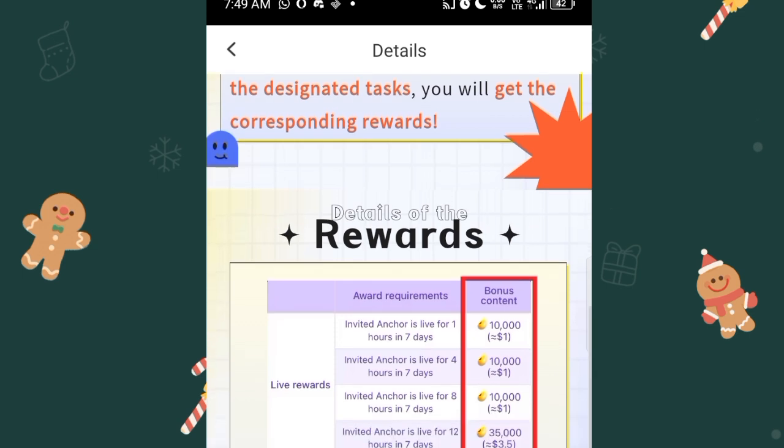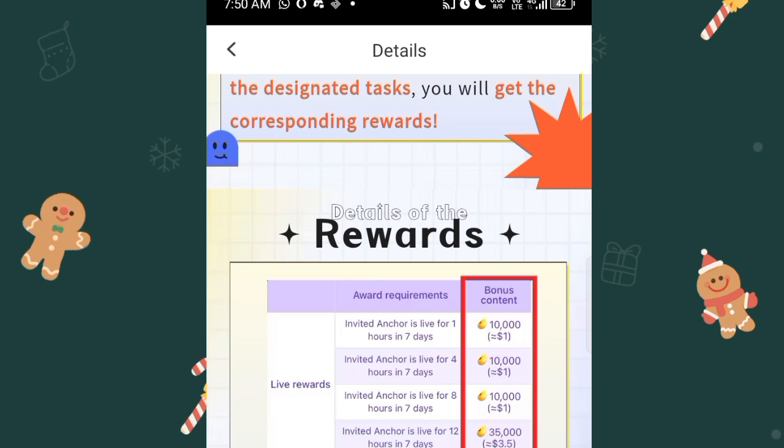If you invite a friend now and your invited anchor goes live for an hour in the first 7 days on the app, you are going to get $1. Yes, you get $1. That is 10,000 beans on the Nikki Live app. The second one says the invited anchor is live for 4 days in 7 days. You get another 10,000 beans, which is equivalent to $1 US.